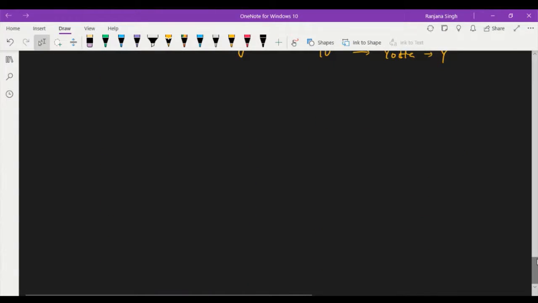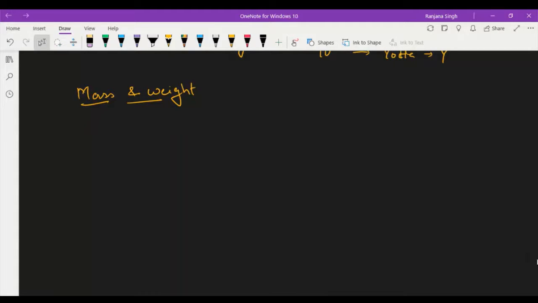Okay, then come to some common unit or some common measurement, that is mass and weight. Do you know the difference between mass and weight? Are they same? No. Mass is the amount of matter and weight is the force.